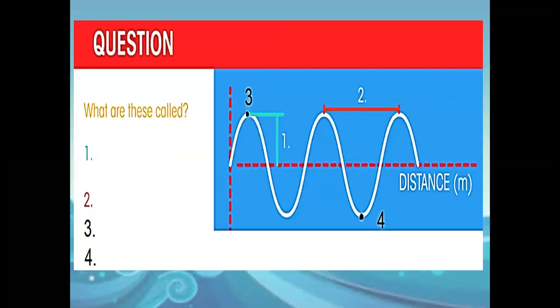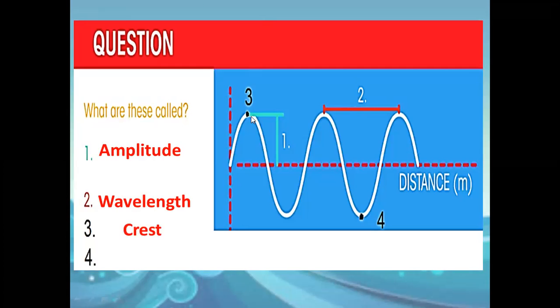Here we have a wave and different parts. We are going to know the name of its top, the name of its base, the name of the distance between the two tops, and half the distance between the top and the base. Number 1, half the distance between the top and the base, we call it amplitude. And 2 is the distance between the two tops, and we call it wavelength. The distance between two successive tops or two successive bases is called wavelength.